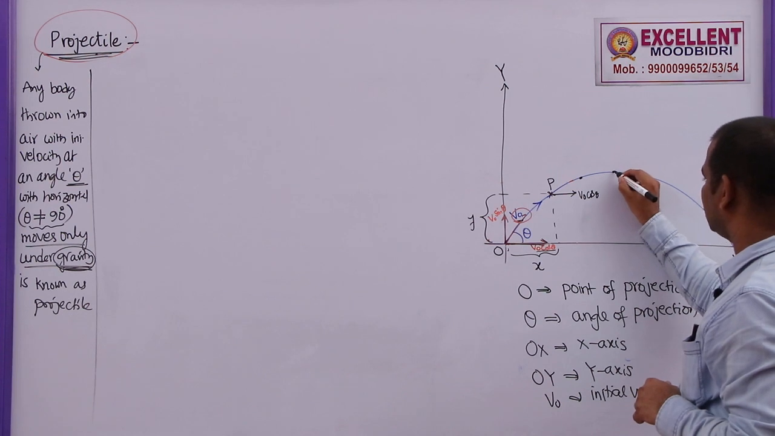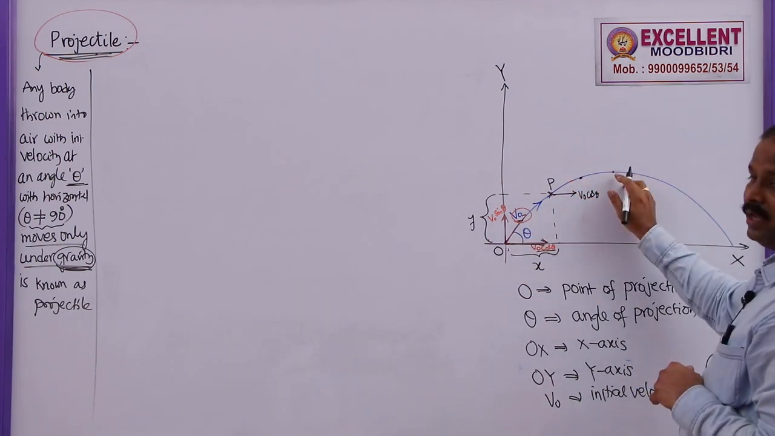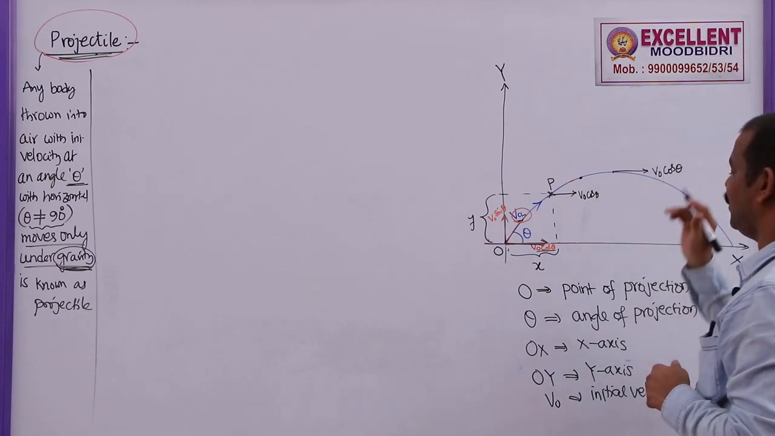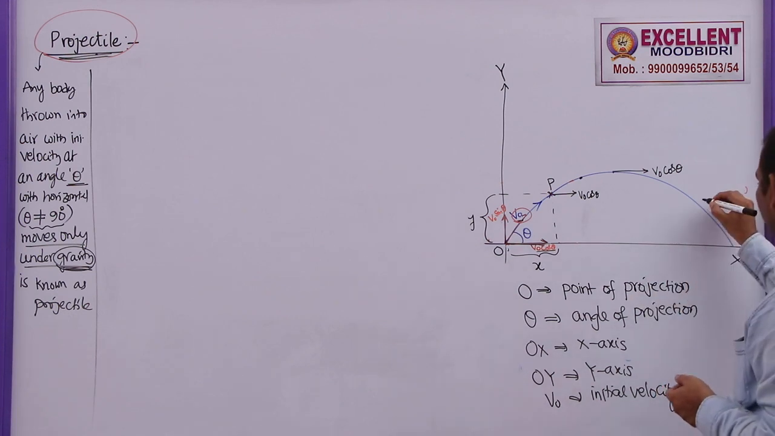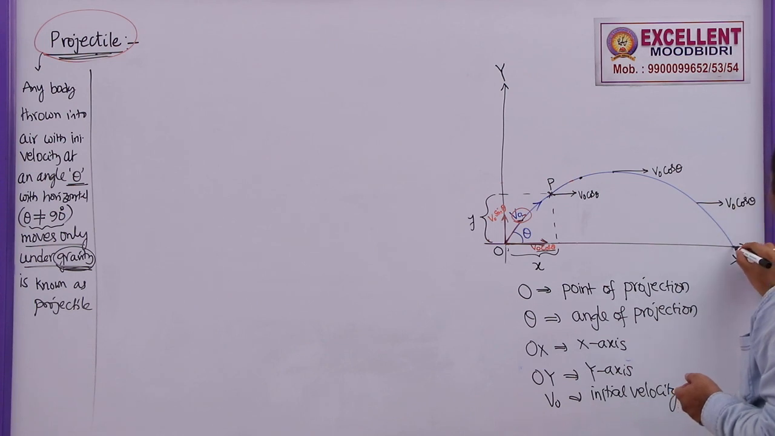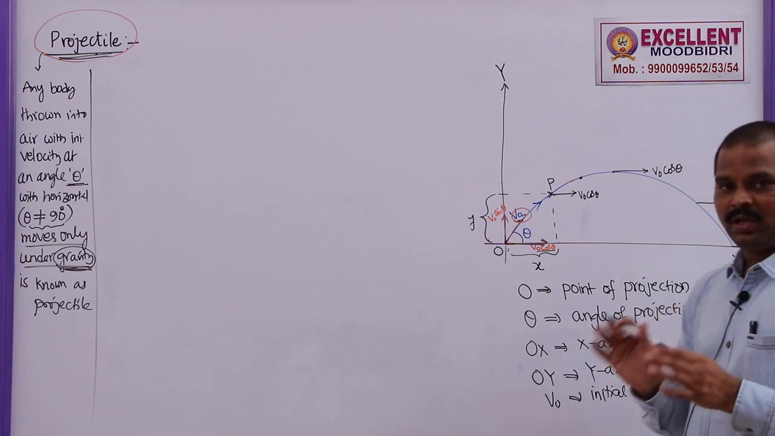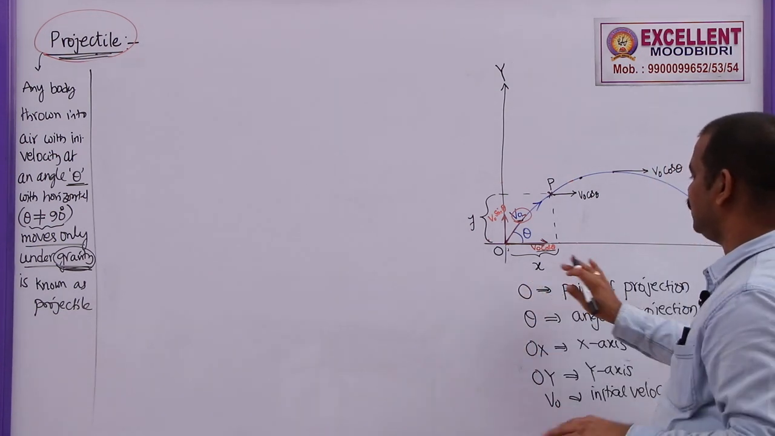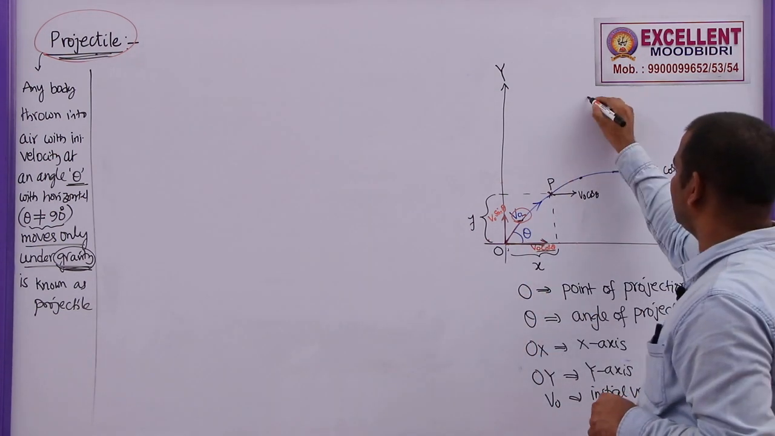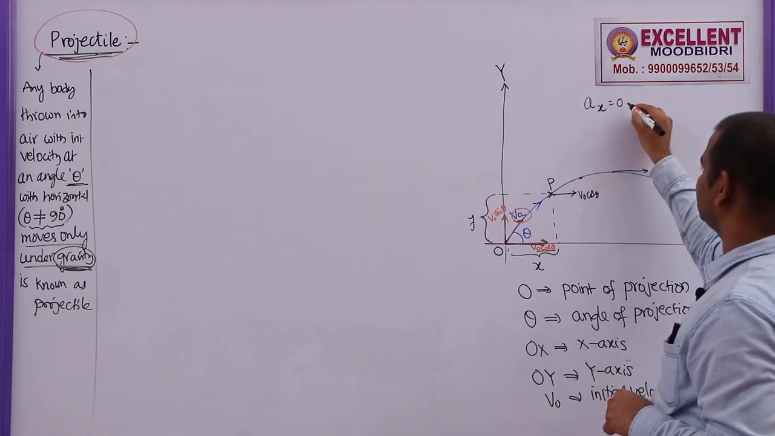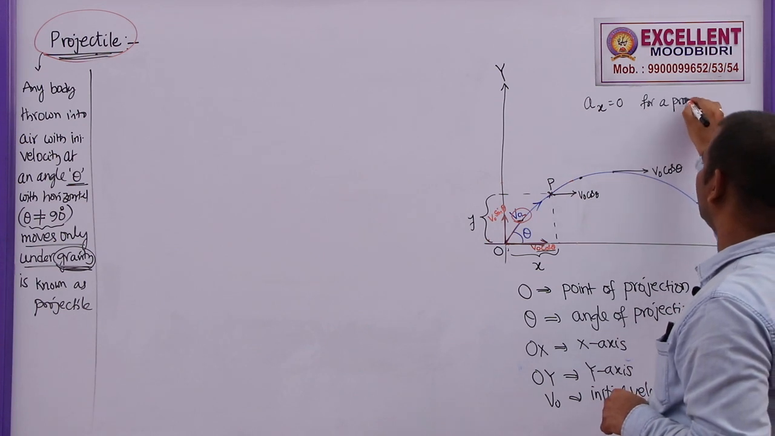When the particle reaches this point, in this trajectory, this is the highest point. Here also the horizontal component of velocity remains V0 cos theta. Somewhere here it is V0 cos theta, and even when it comes to this point, it is V0 cos theta. So the horizontal component of velocity of a projectile never changes throughout its path. The reason being, the acceleration along the x-axis for a projectile is 0.